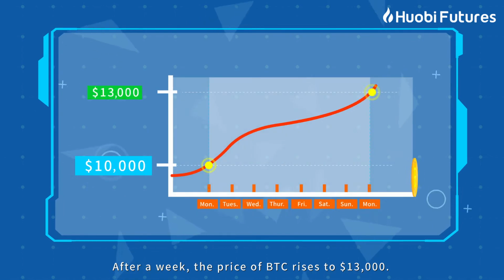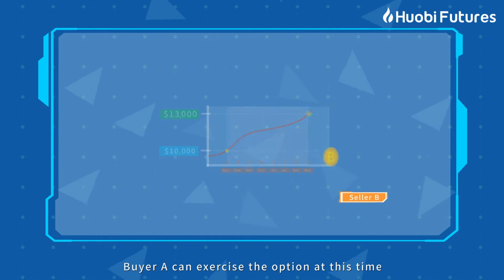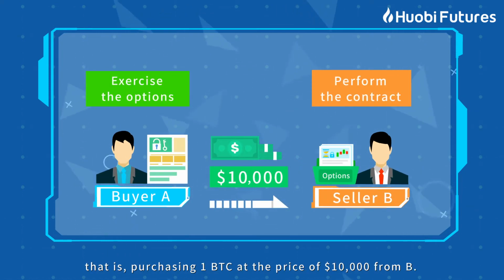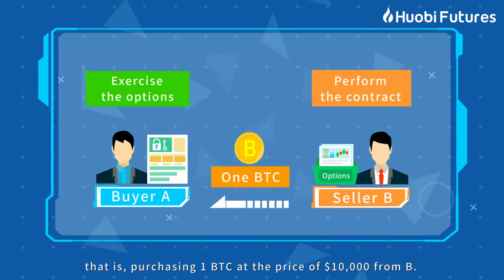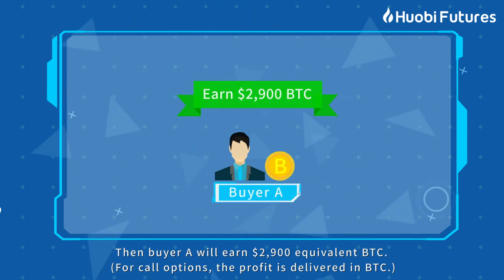After a week, the price of BTC rises to $13,000. Buyer A can exercise the option at this time, that is, purchasing 1 BTC at the price of $10,000 from B. Then buyer A will earn $2,900 equivalent BTC.